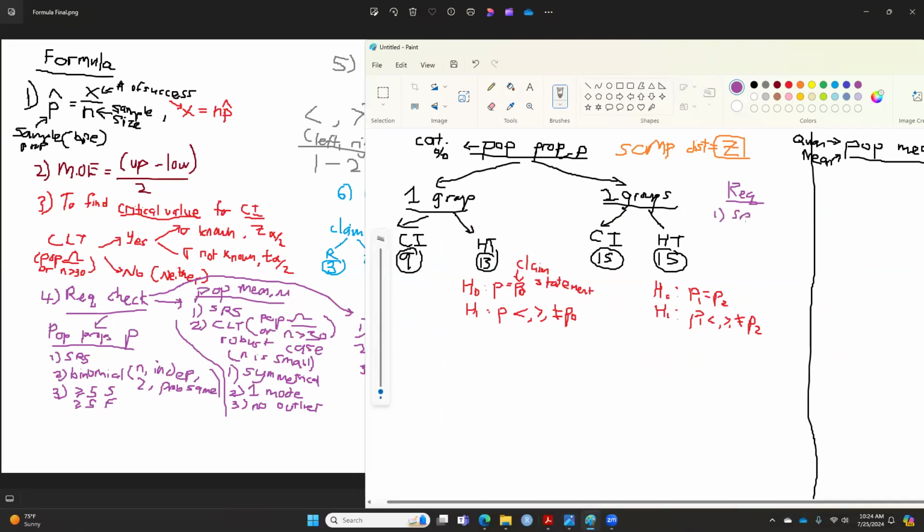SRS, binomial. I just put binomial, short form for binomial. At least 5 successes and at least 5 failures. Okay, so this is the requirement, which you can find in your formula sheet. And yes, this requirement check is for one group or two groups. It doesn't matter whether it's a confidence interval or hypothesis testing, as long as it's for population proportion.